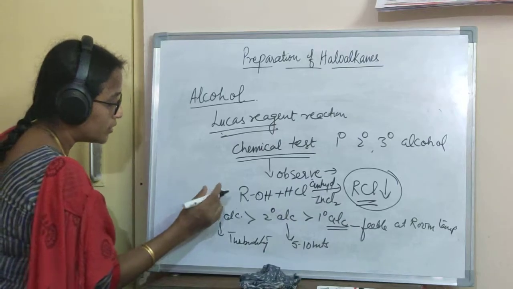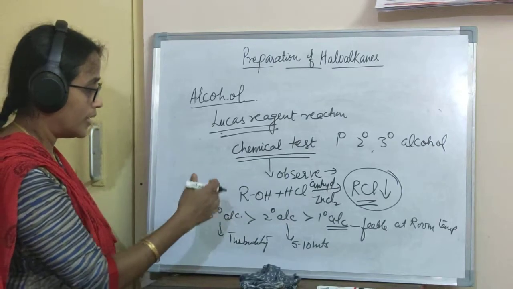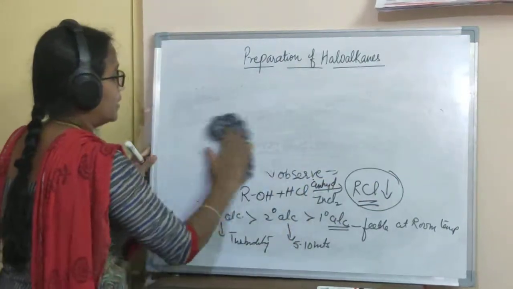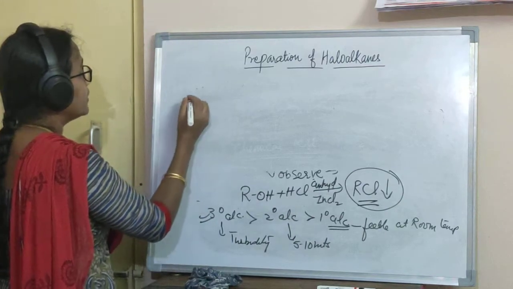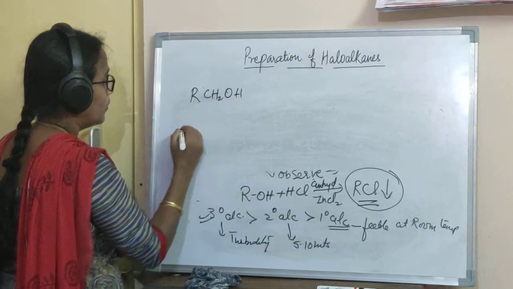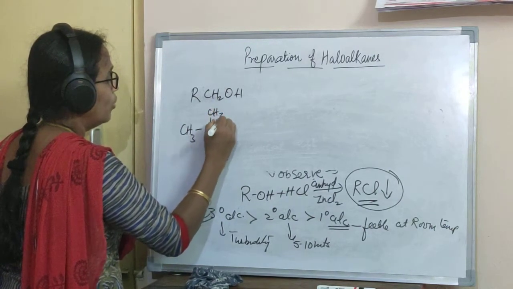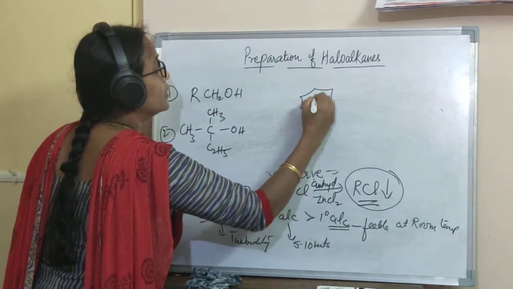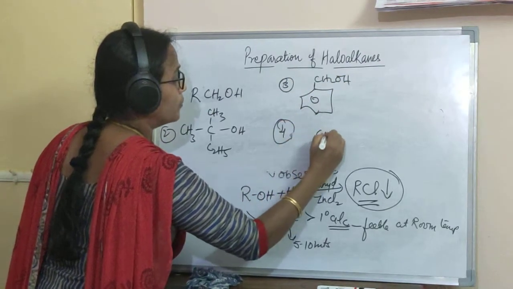And that means what? The tertiary alcohol will give this test very fast, then comes the secondary, and then comes the primary. So let us do one example. Let us see which one will give more prominently this reagent test. So suppose RCH2OH. Okay, then CH3C, C2H5, CH3OH. Then next example we will take CH2OH. Third example, and fourth example,